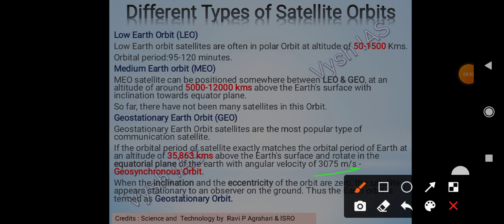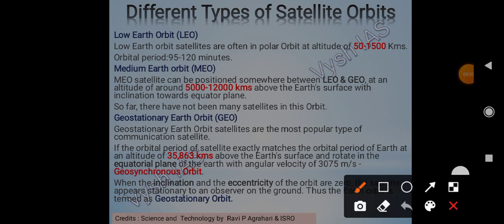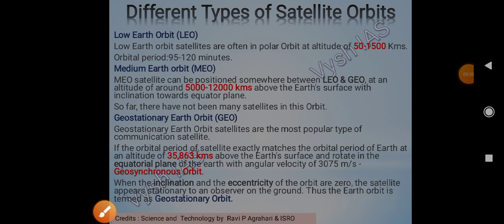Then it will be geosynchronous orbit, because the orbital speed has synced with the Earth's speed. Then, when the inclination and eccentricity of the orbit are 0, the satellite appears to be stationary to an observer on the Earth. Thus the orbit is geostationary orbit. We will learn inclination and eccentricity clearly later.